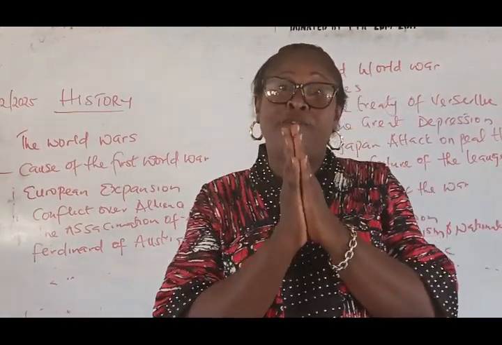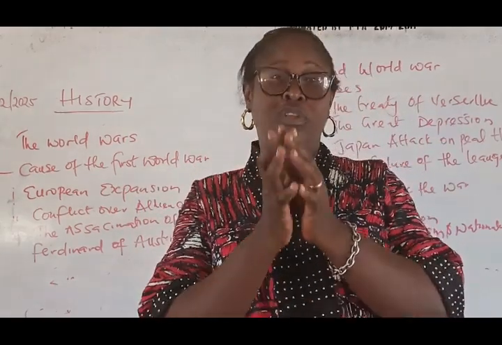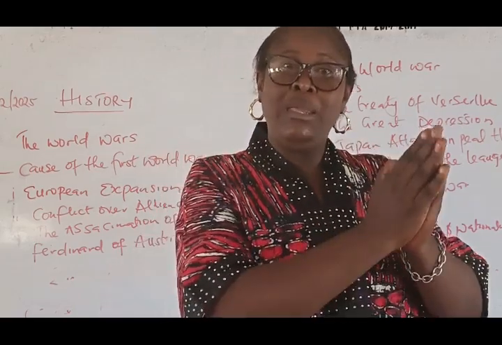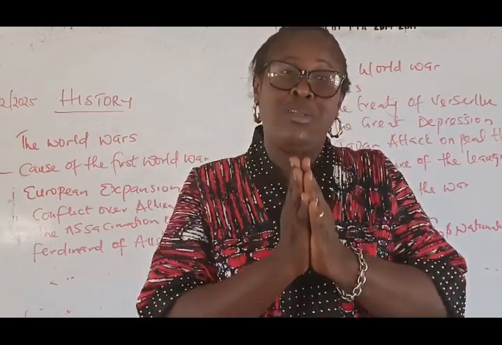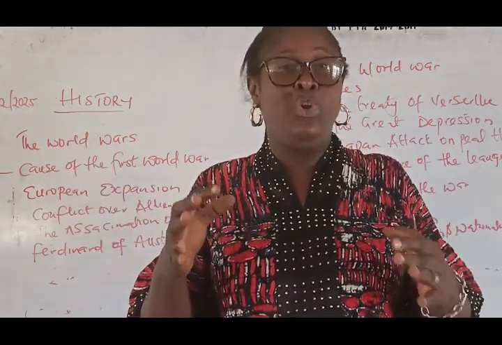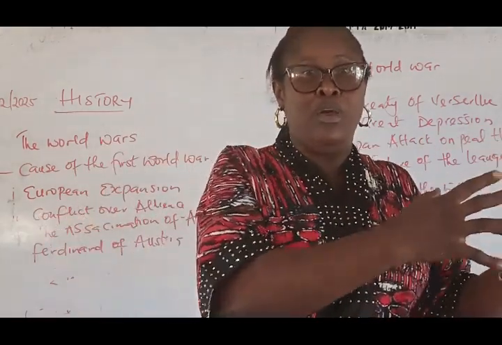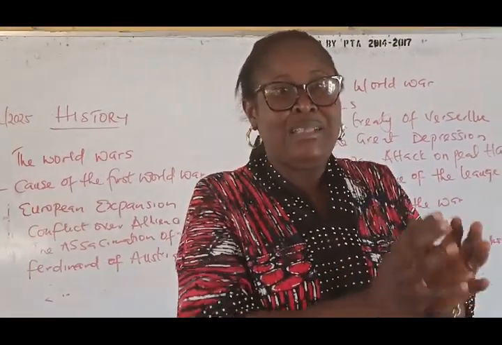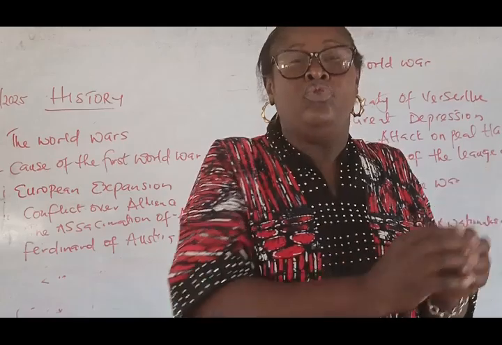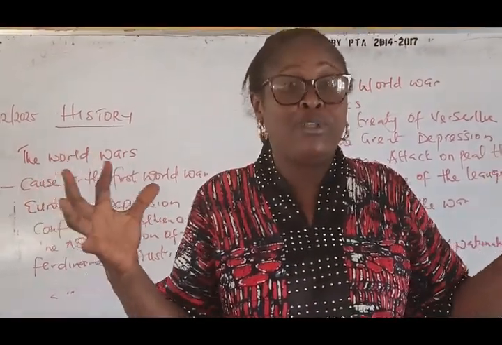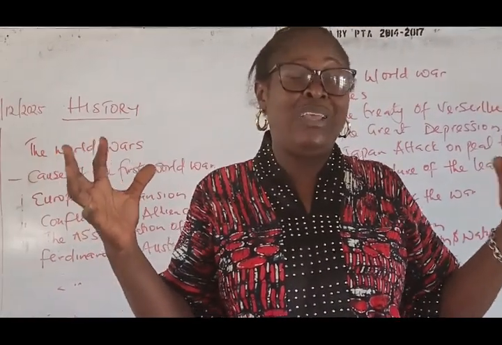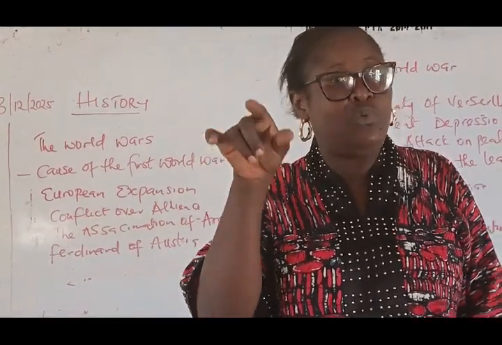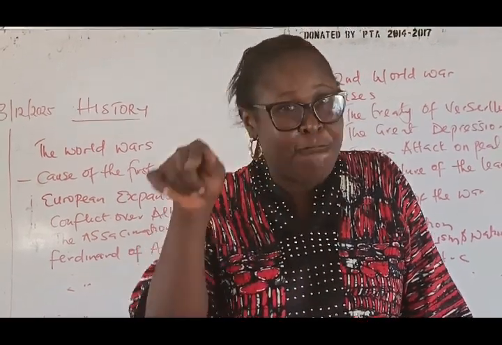Because it was not a war that was fought between just two countries. It was not a war that was fought between, let me say, Britain and Spain, Germany and Russia. No, it was a war that was fought among the European powers. You know, we have the Triple Entente and we have the Alliance powers. So Britain and Austria, they have another group, France, Germany, and another group. So this war was fought among European powers. That is why most times they call it a global war, because it does not really involve Africans, but later in the day, Africans were partially involved in the war.